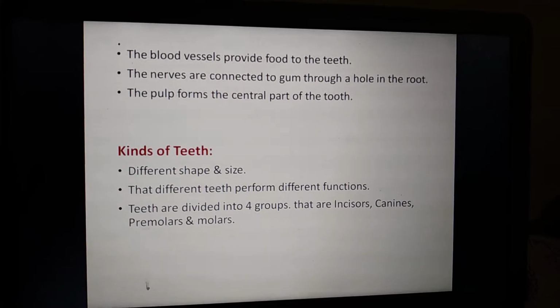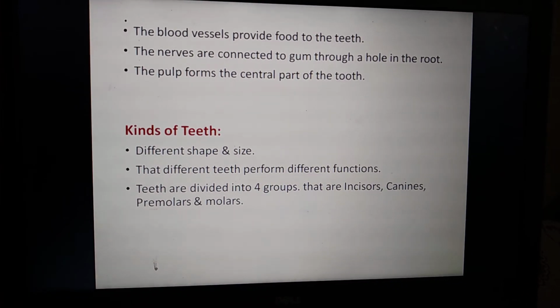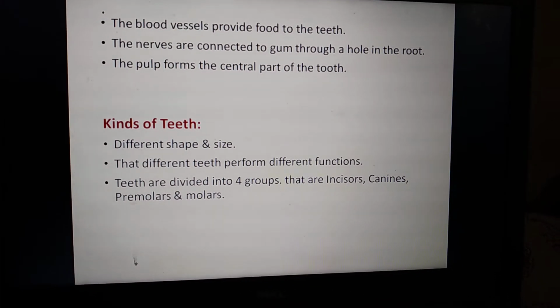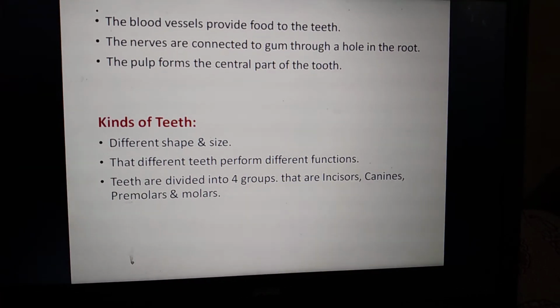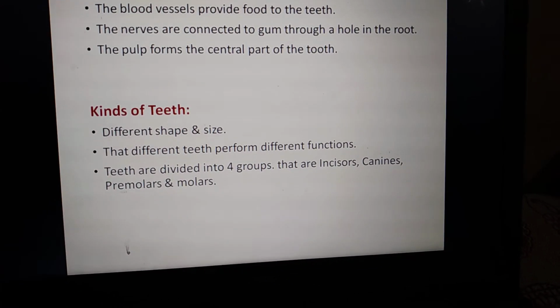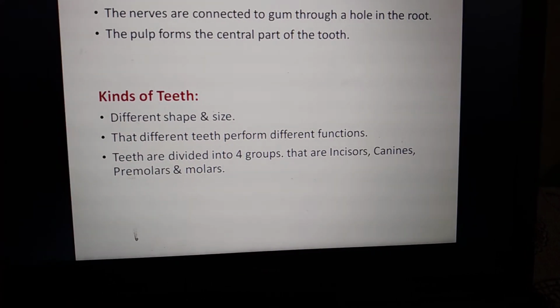And next we are going to see the kinds of teeth. We have different shapes and sizes of teeth, right? Those different teeth perform different types of functions. Based on that, the teeth are divided into four groups.